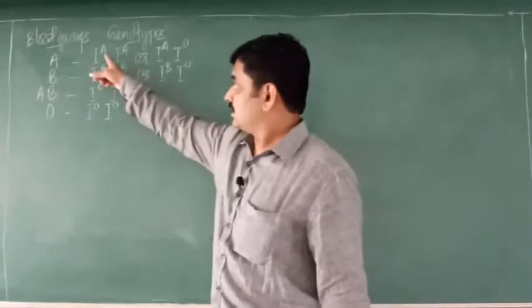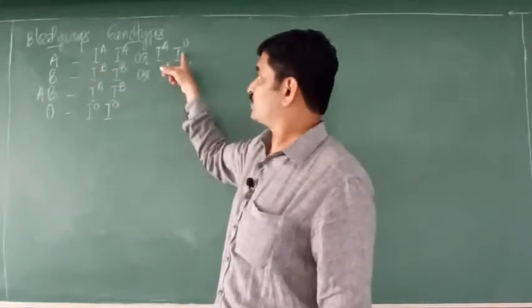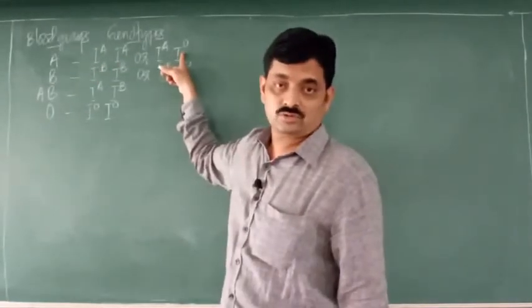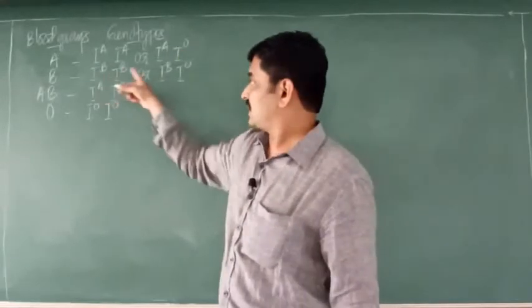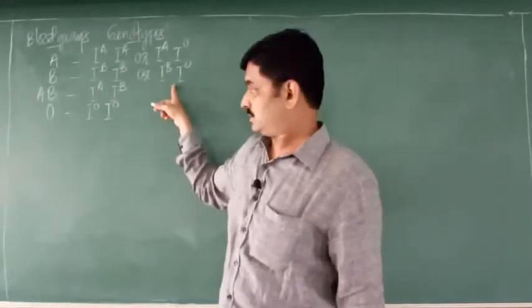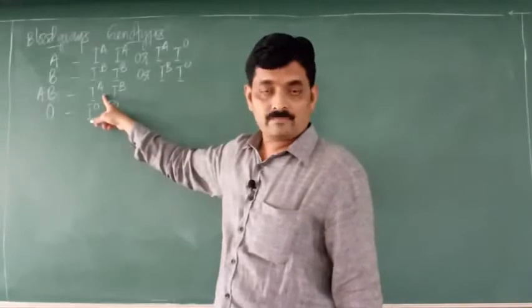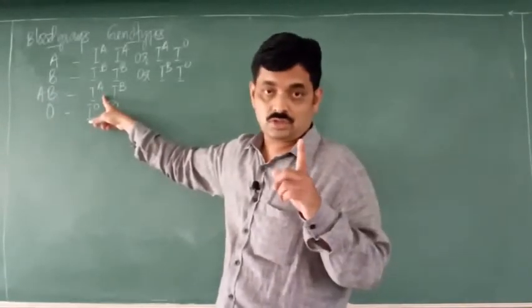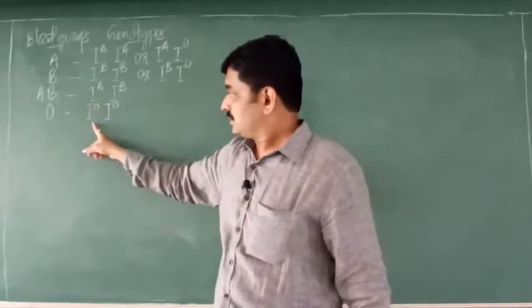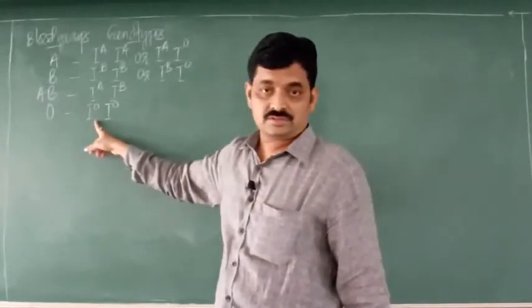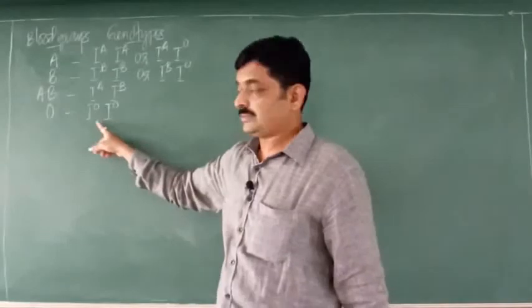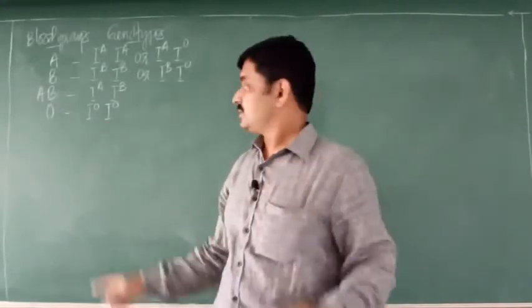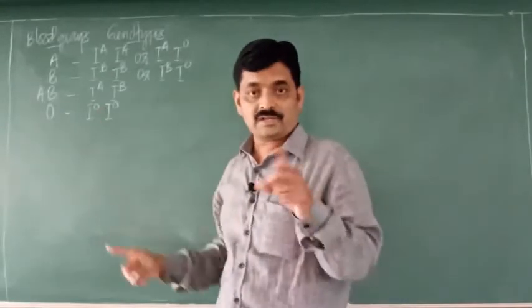So here it is homozygous condition. This will be a heterozygous condition. This is homozygous. This is heterozygous. This is heterozygous dominant condition. Both are recessive genes and similar genes, so it is homozygous but recessive.